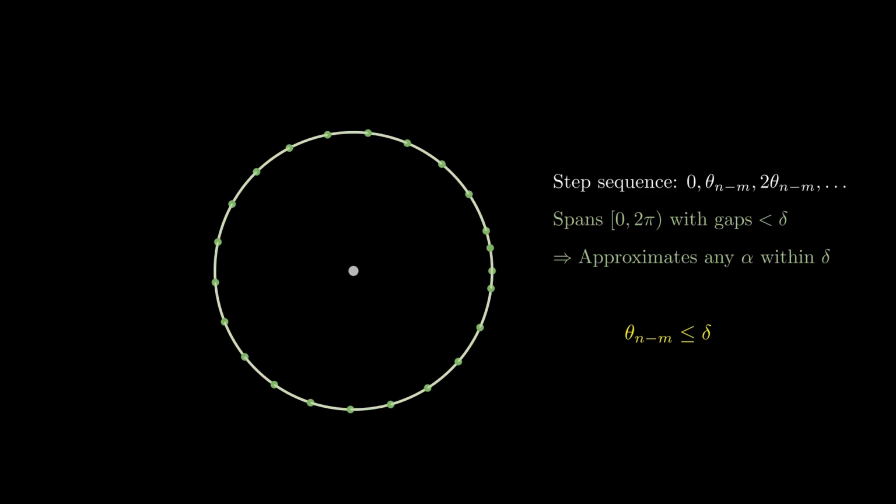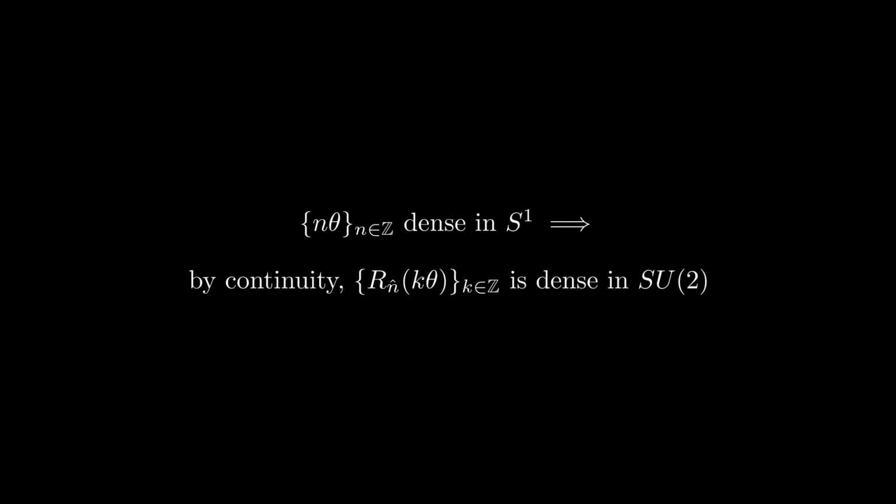Consequently, any rotation angle alpha can be approximated to accuracy delta. By the continuity of the exponential map, this implies that since the set given by m theta for all m in the set of integers is dense in S1, which we mean here to essentially be the interval from 0 to 2 pi, the corresponding rotations must be dense in the codomain of S1, which is simply the group of all rotations about n. Consequently, we can approximate any rotation about n by angle alpha to arbitrary accuracy in the operator norm.